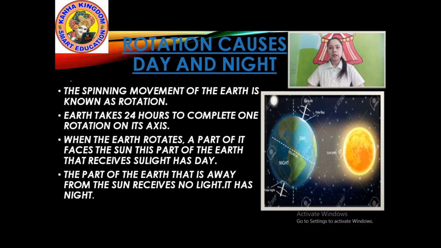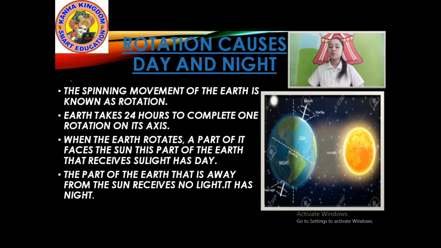When the earth rotates, a part of it faces the sun. This part of the earth that receives sunlight has day. Earth rotates slowly. Look at the picture. Only half part of the earth faces sunlight. That part is day. And the half part which is on back side, which did not face sunlight, this is night.